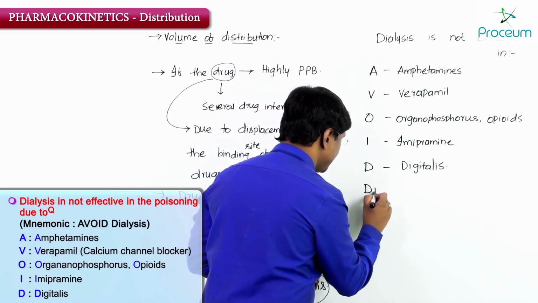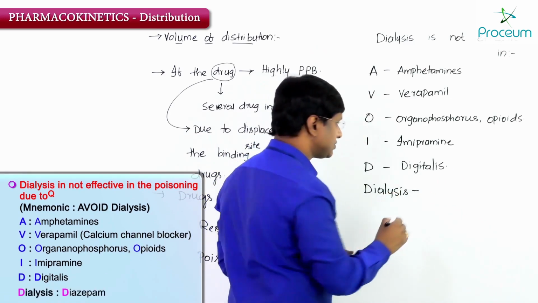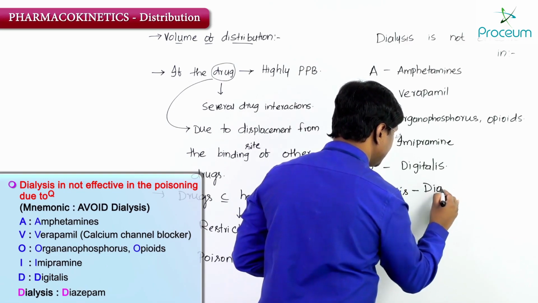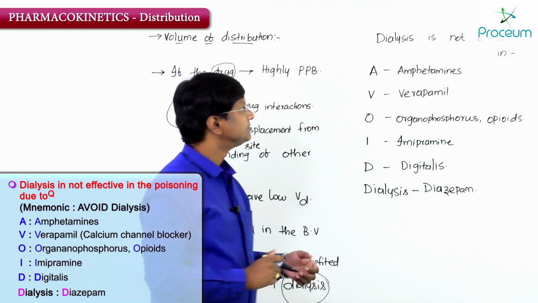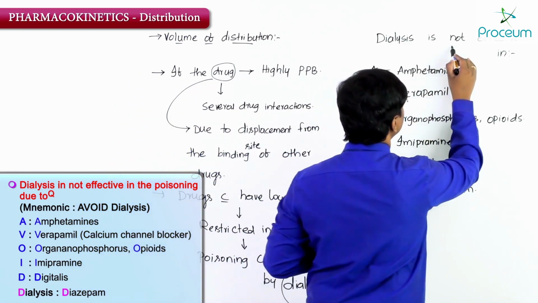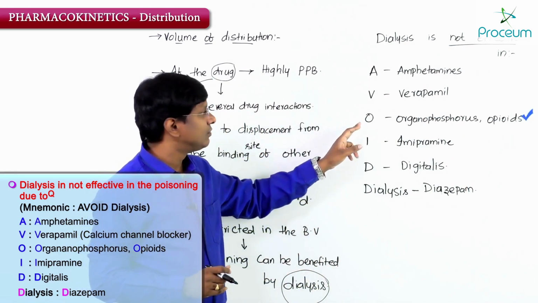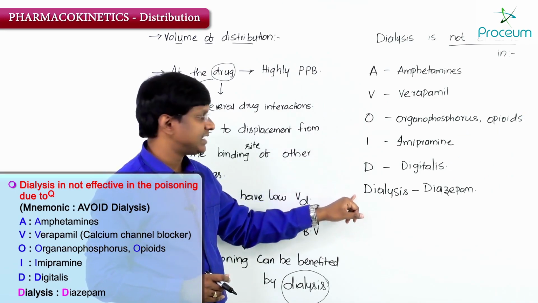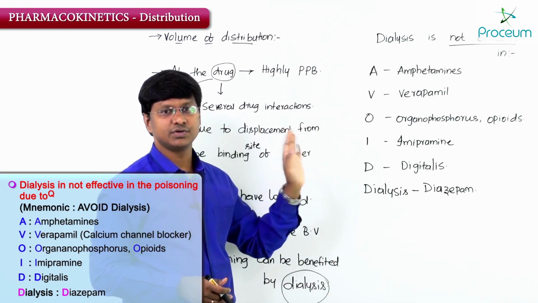And the other D stands for diazepam. So remember, in this group of drugs the dialysis is not effective. A is amphetamine, V is verapamil, O is organophosphates or opioids, I is imipramine, D is digitalis, and the other D is diazepam.